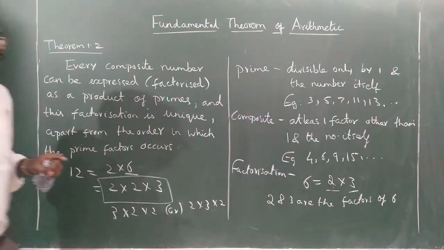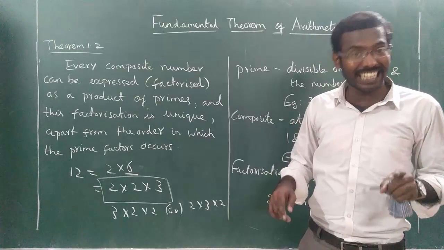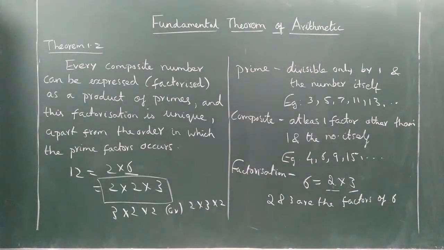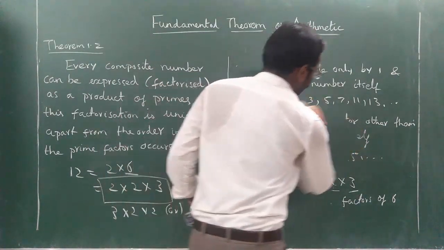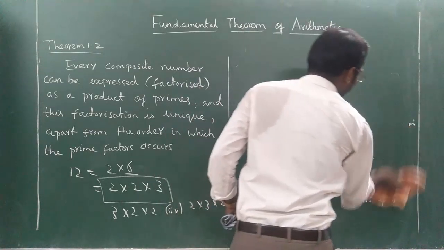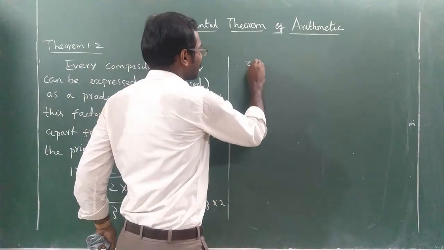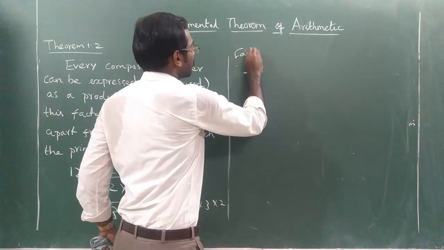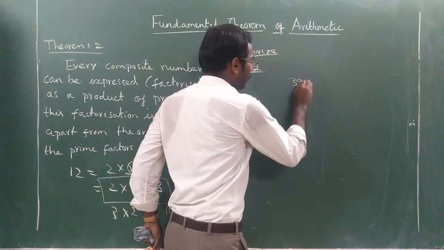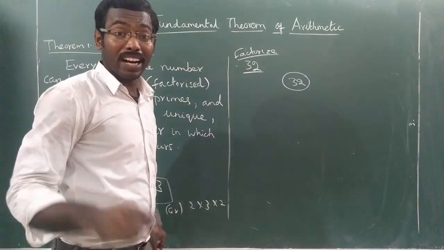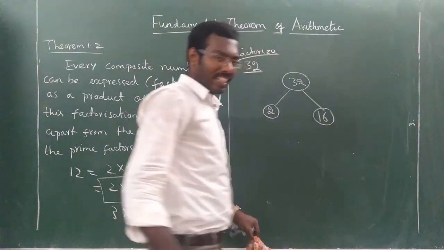So now we will do a normal factorization. I hope you remember the factor tree. Do you remember the factor tree? So I will show an example. One easy method we know. Factor tree is normally like this. If you want to factorize 32, the factor tree will be like this. First 32 will be written like this. This 32 can be split as 2 into 16. 2 16s are 32. Yes or no?